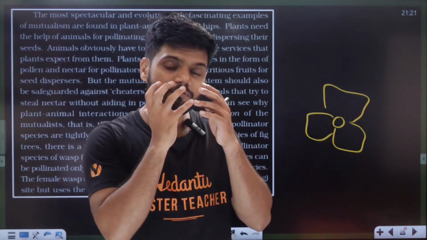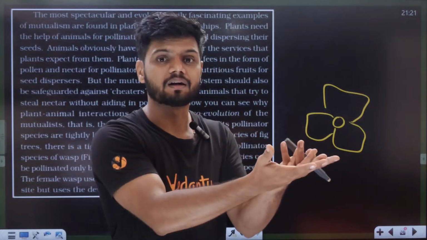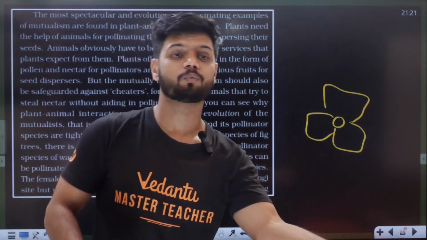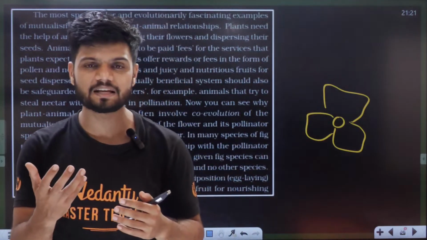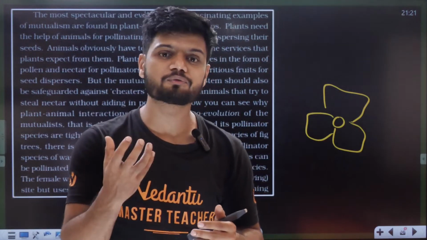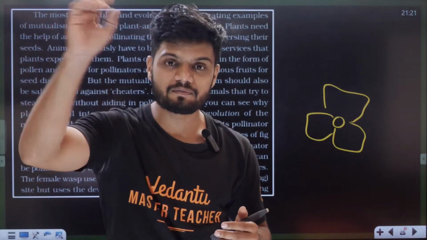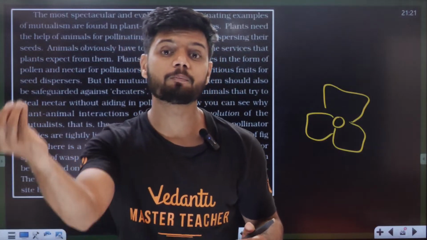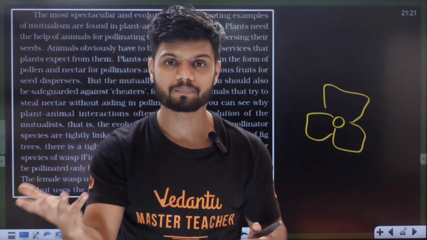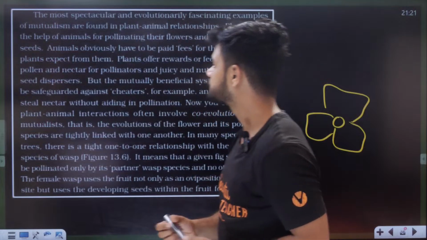The monkey eats the fruit and throws away the seed, and from the spot where it is thrown, a mango plant grows. Seed dispersal. The monkey will eat the fruit and throw the seed away. Wherever the seed falls on the ground, from that spot a new plant comes up. Seed dispersal. Okay.